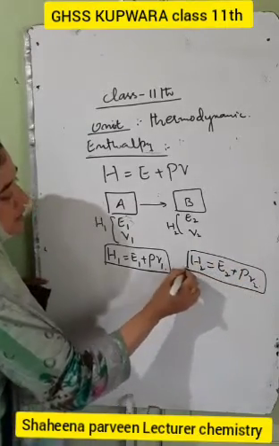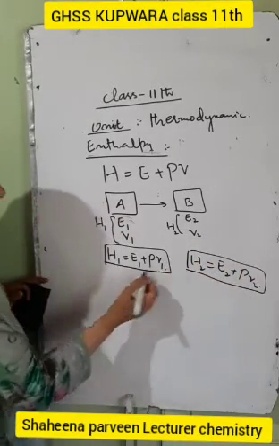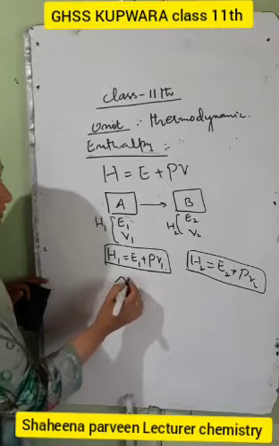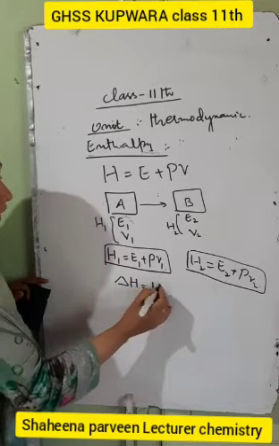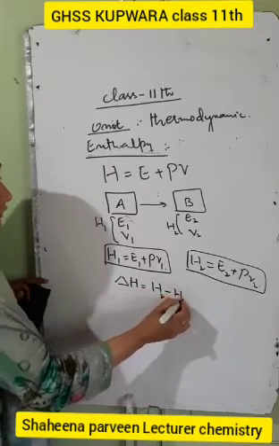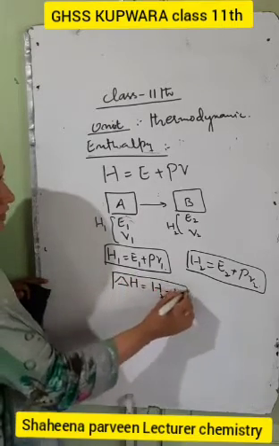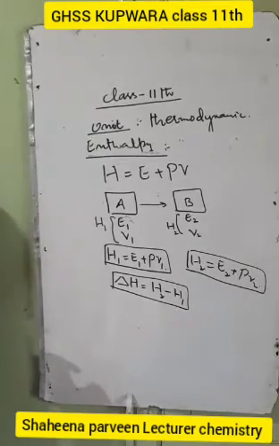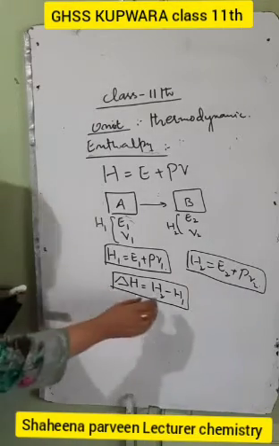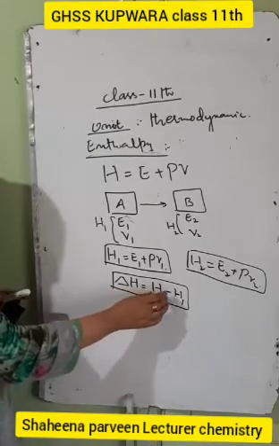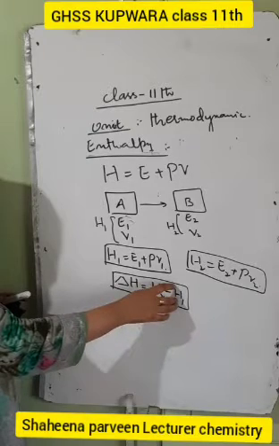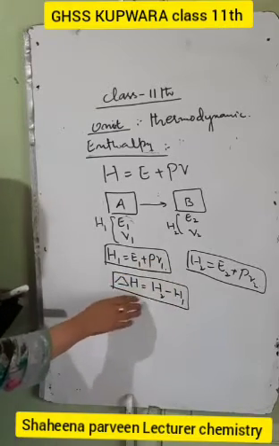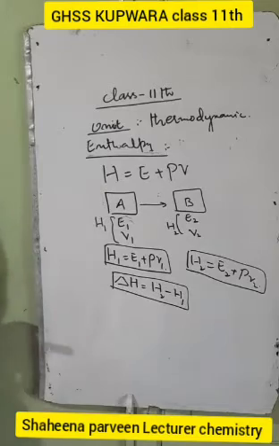Now what is the change in the enthalpy? Change in enthalpy is given as del H, that is equal to H2 minus H1. This change in enthalpy is equal to the enthalpy of the final state minus enthalpy of the initial state. अब हम derive करेंगे expression for the change in enthalpy.